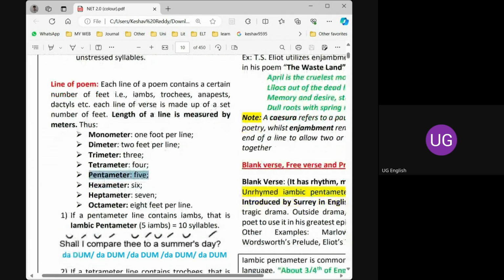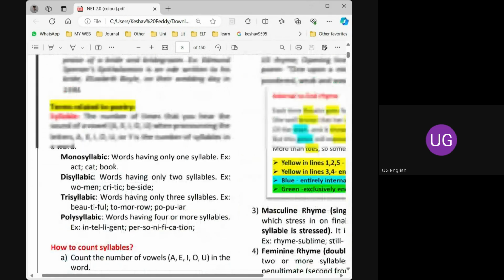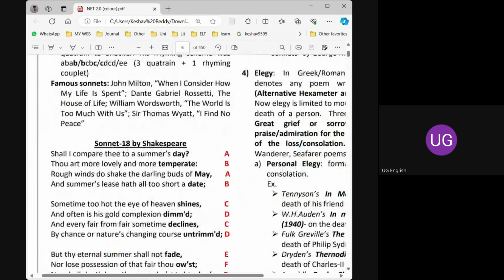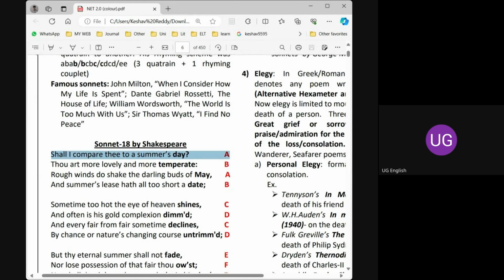In the previous class also, we discussed a line from a poem. Shall I compare thee to a summer's day? It's a very famous sonnet, the opening line of Sonnet 18. Sonnet 18 is a very important sonnet. You have to remember this line. Shall I compare thee to a summer's day? It is a line by Shakespeare, in Sonnet 18. If you observe, this line has 5 iambs, and we learned this in the previous class.